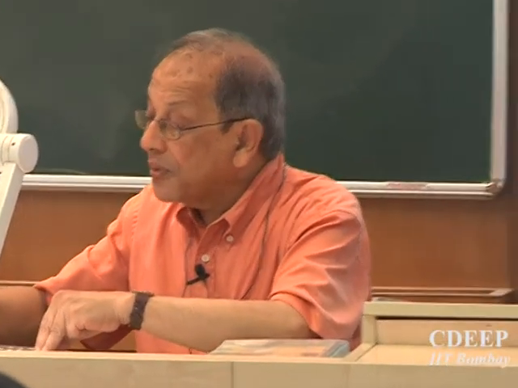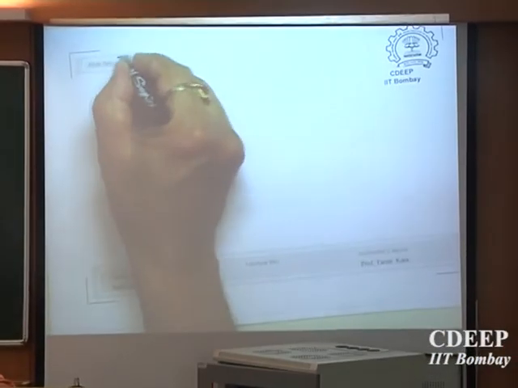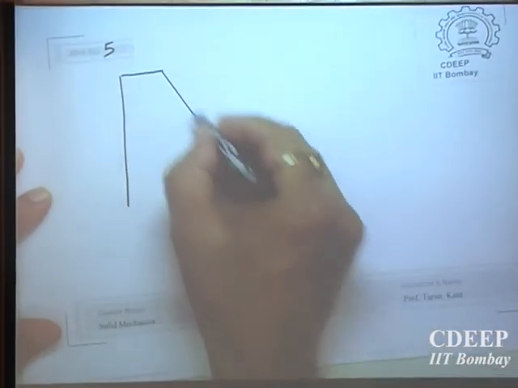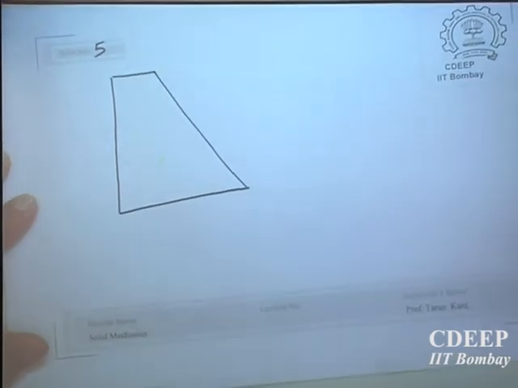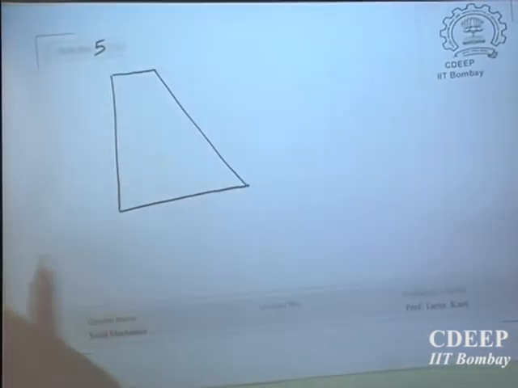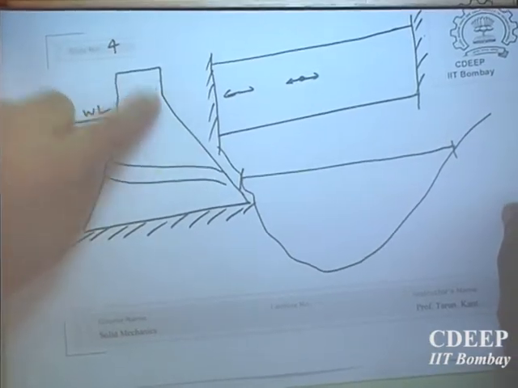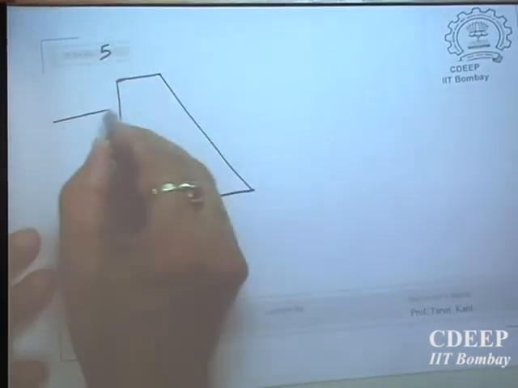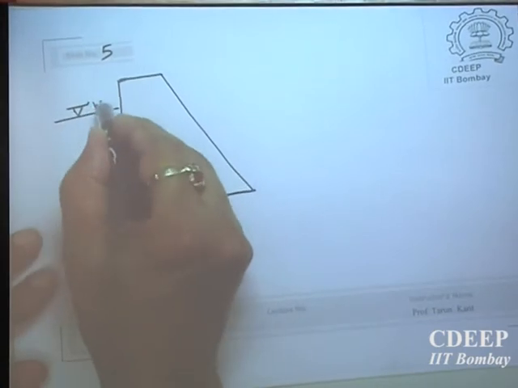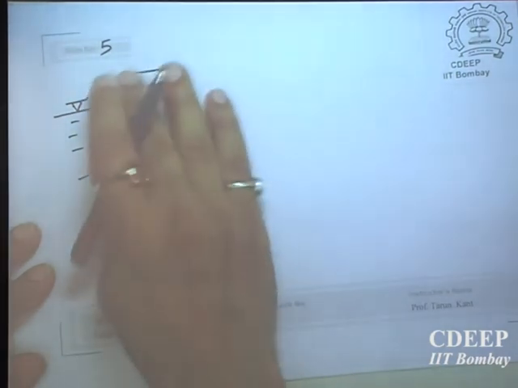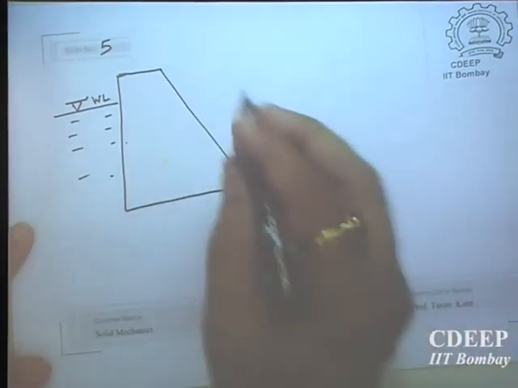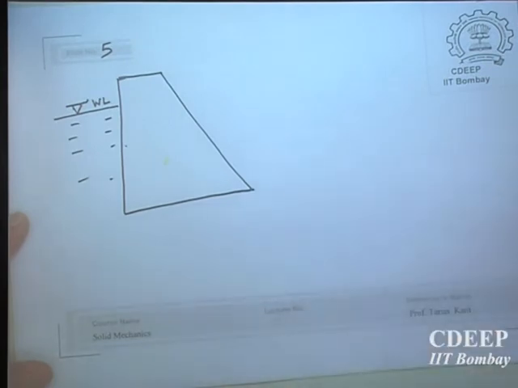If I simplify my cross section of the dam, I take a trapezium like this. I don't draw the inclination. Normally you will always have some inclination here, but now I am drawing a simple dam. So here this is the water depth, the water level on one side. All the points in this plane of the cross section remain in it. So a plane remains plane. This is also two dimensional.